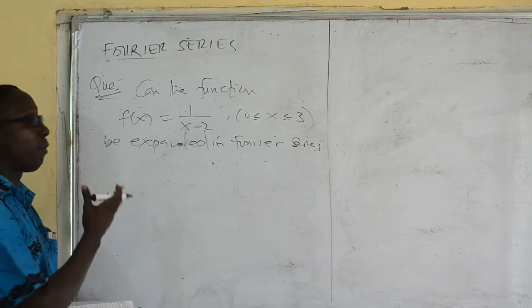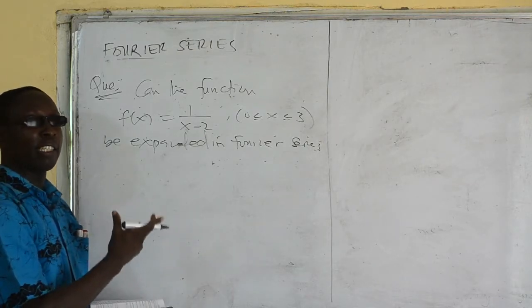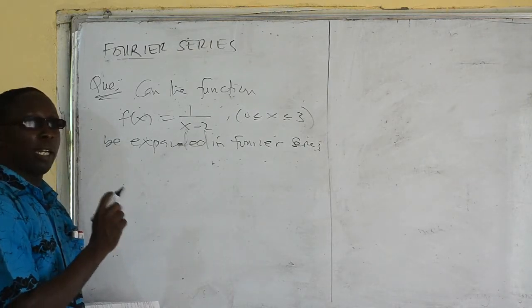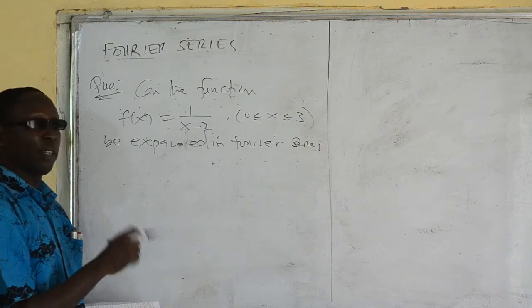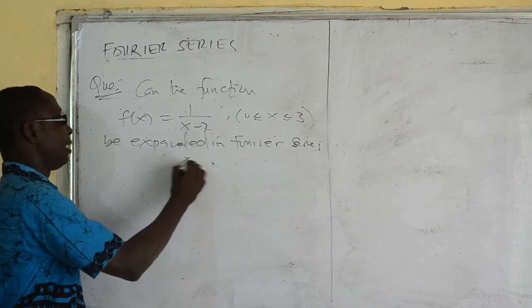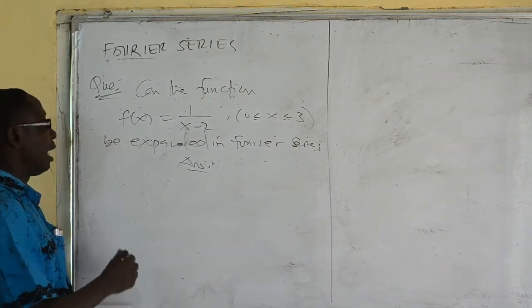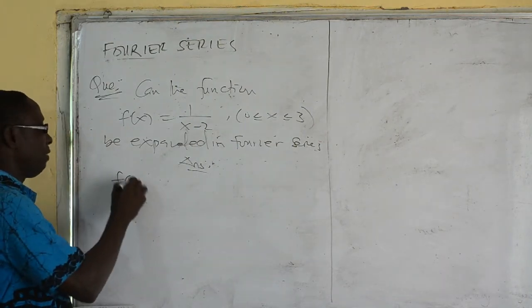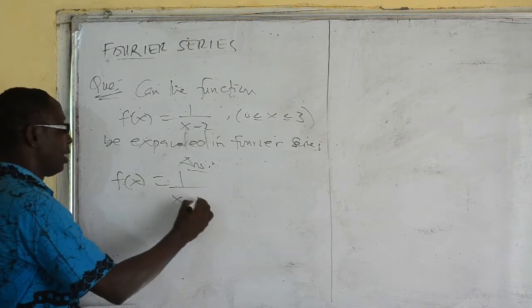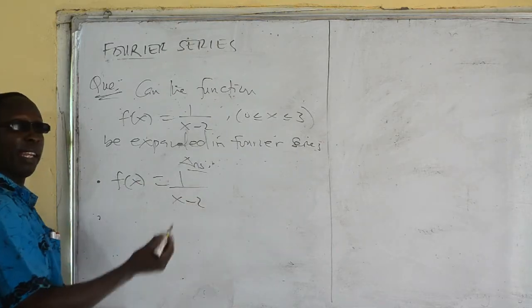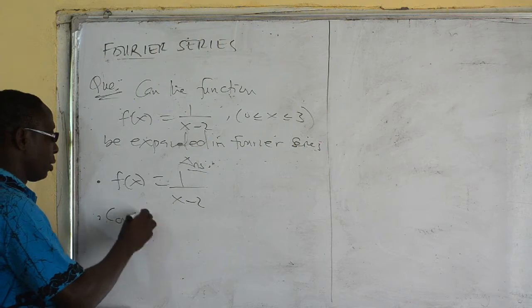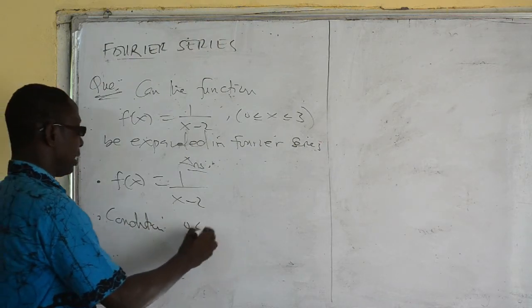Can the function f of x equals 1 over x minus 2 and the condition x between 0 and 3 inclusive be expanded in Fourier series? Okay. So now the first thing is that you have been given the function f of x is equal to 1 over x minus 2. The second thing is to look at the condition. The condition is this.